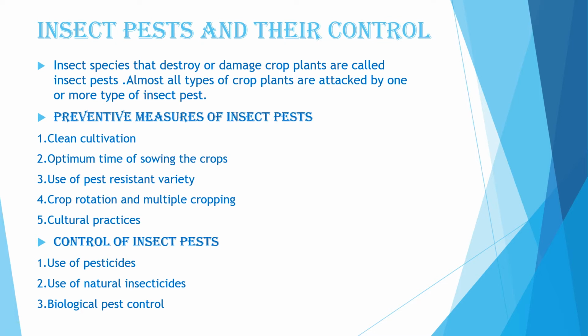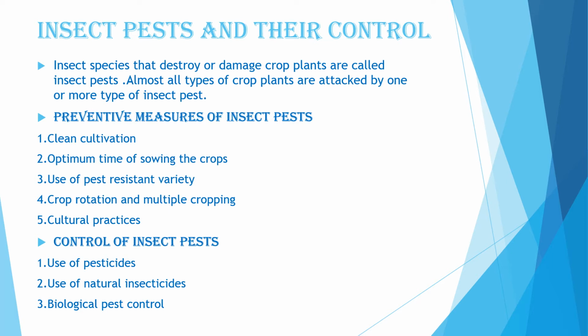Next is optimum time of sowing the crops. Attack of pests can be avoided in areas when the pest is ineffective due to environmental conditions. Third, use of pest resistant variety. Our scientists are continuously working on those varieties of crops which are pest resistant. Pest resistant varieties can be developed by a method called hybridization. This you have already studied.